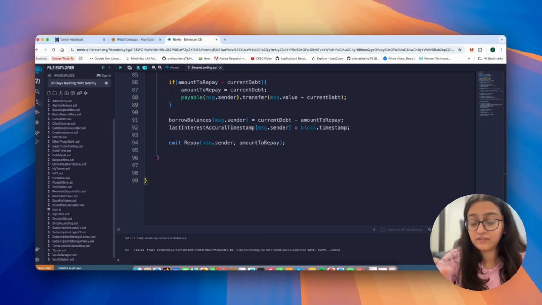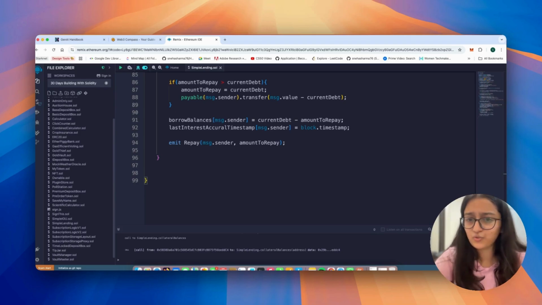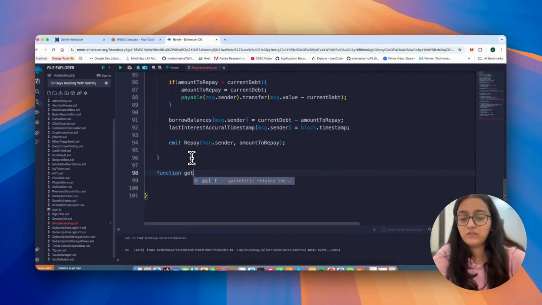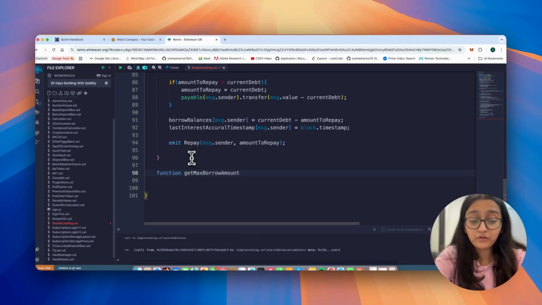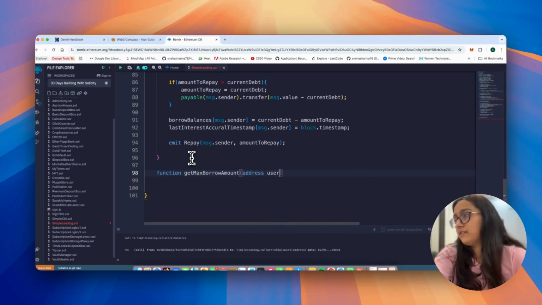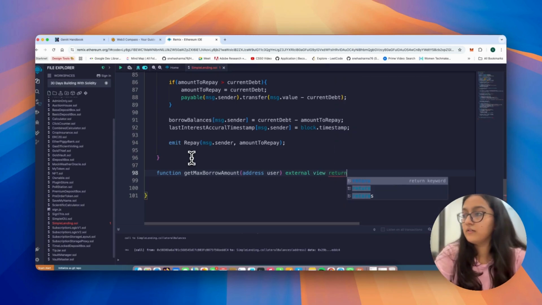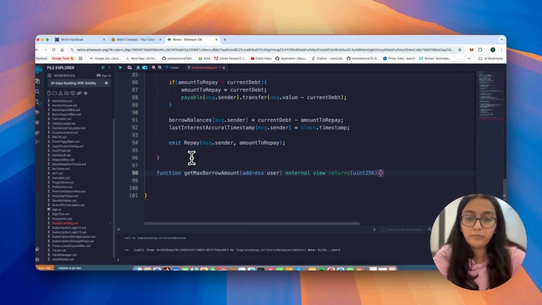Now, if you have written repay, what else do we have left? We've talked about borrow, deposit collateral. I think it's just the utility function that's left. So let's just get it right. Okay. So we will say, hey, you know what? We have already calculated what be the max borrow amount, but I want just a very quick little function that could do that. So we will just say external view returns uint256. And we will just paste what was there.